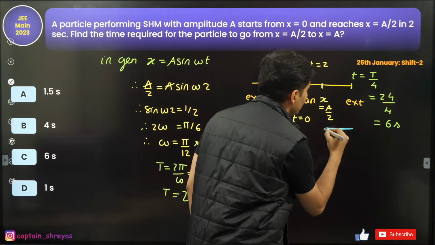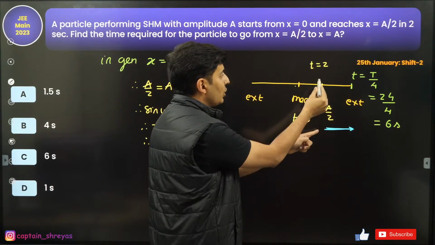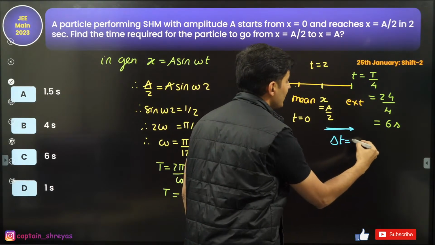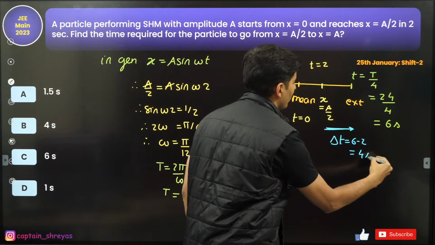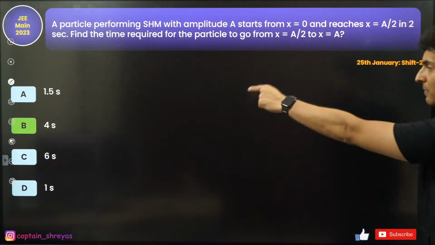How much time does it take to go from here to here? At 6 it is here. At 2 it is here. So from here to here, how much time will it take? Obviously 6 minus 2, which is nothing but 4 seconds. Isn't that right? Very good. That's the correct answer, option B.